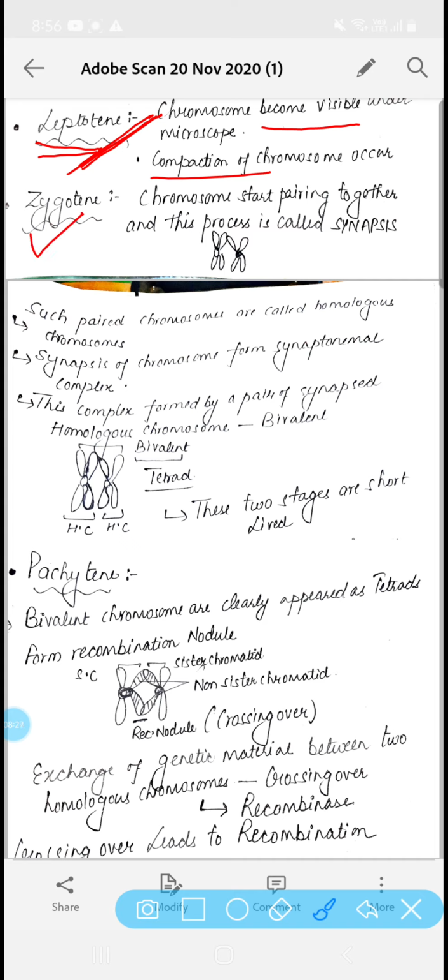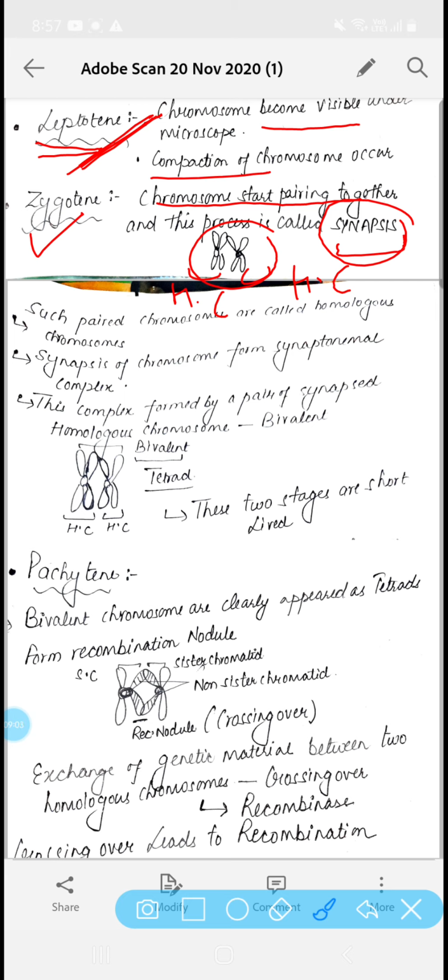Now the second stage after the leptotene of prophase 1 is zygotene. In zygotene what happens? The chromosomes start pairing together, and this pairing of the chromosomes, that process of association, is called synapsis, and such paired chromosomes are called homologous chromosomes. So this one is one homologous chromosome and this one is another homologous chromosome. So this synapsis takes place between the two homologous chromosomes.